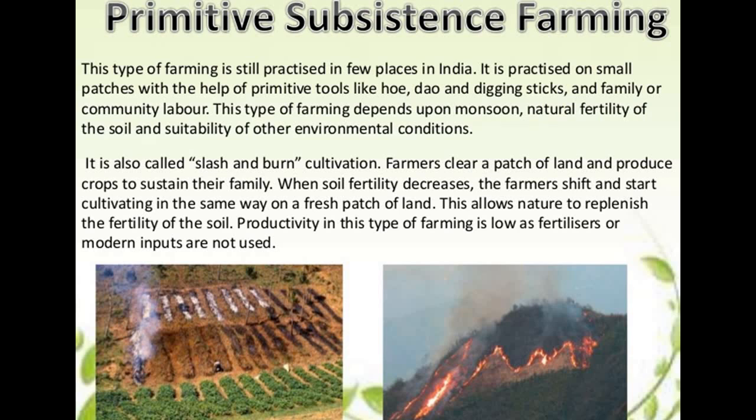First of all, we are going to discuss primitive subsistence farming. This kind of farming is still practiced in a few places in India. It is not done majorly now, but it is still practiced in a few places. It is practiced on small patches of land with the help of primitive tools like hoe, dao, and digging sticks, and with family and community labor.